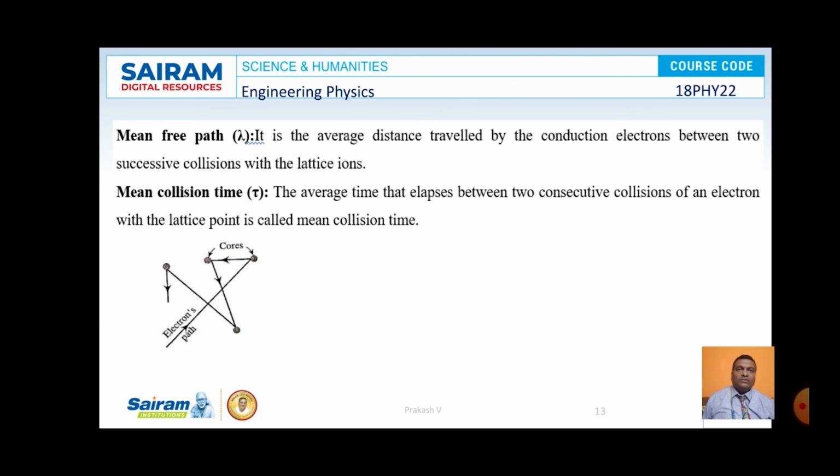And here you can look at the definition of mean free path lambda, that is nothing but the average distance traveled by the electron between successive collisions with the lattice points, and mean collision time tau is nothing but the average time that elapses between successive collisions with the lattice points. So these are the statements.